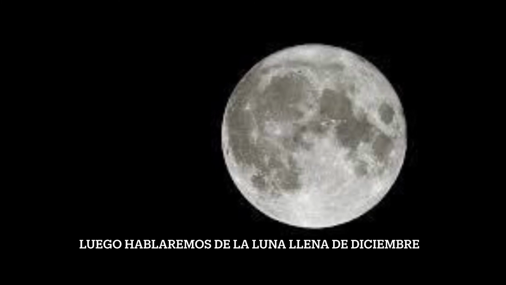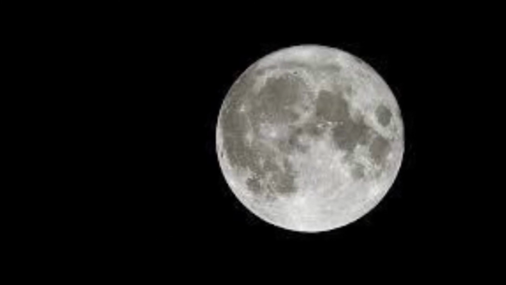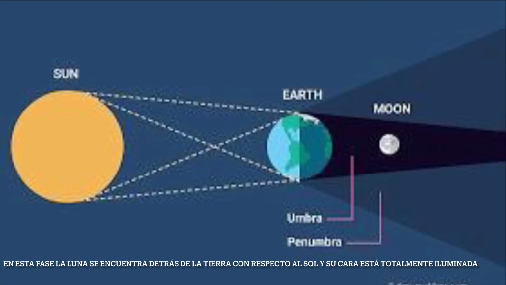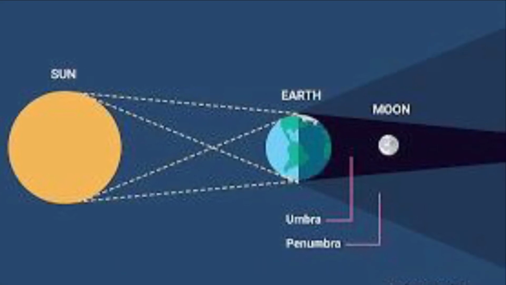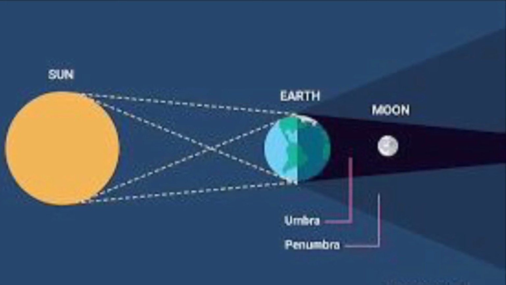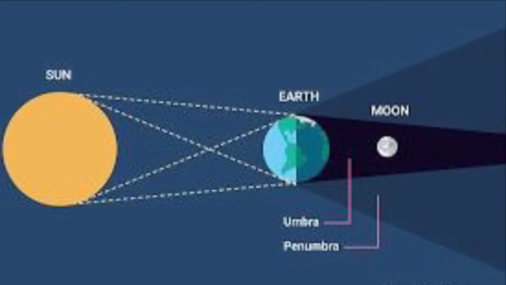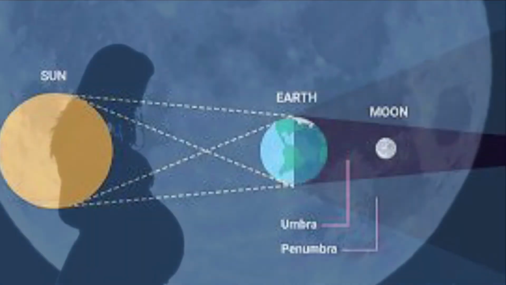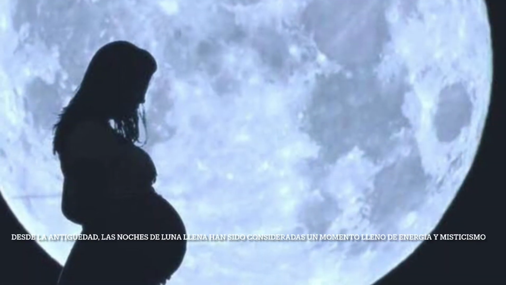Then we will talk about the December full moon. Full moon. In this phase, the moon is behind the Earth with respect to the Sun and its face is fully illuminated. That is when we can sometimes see lunar eclipses.